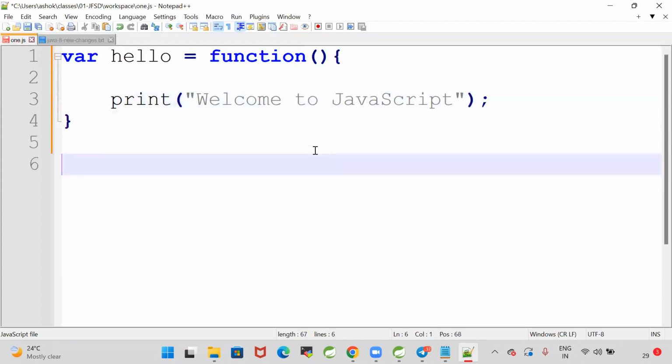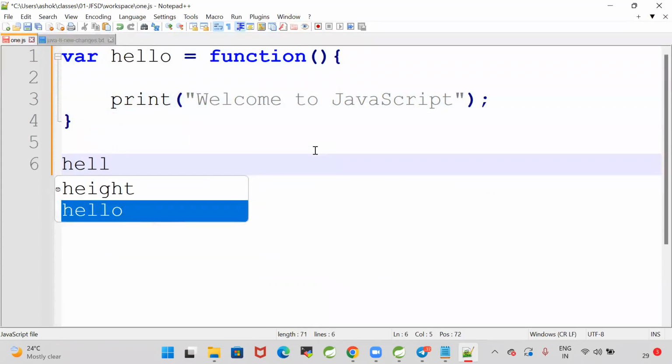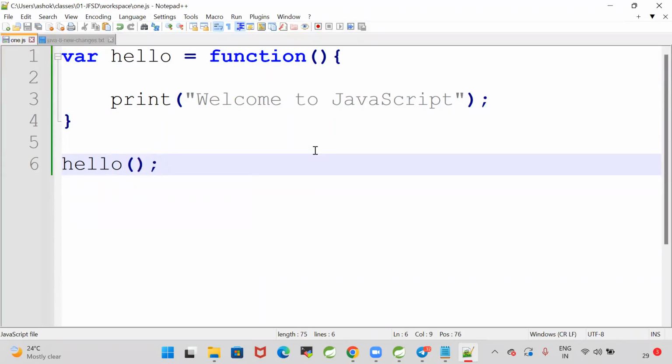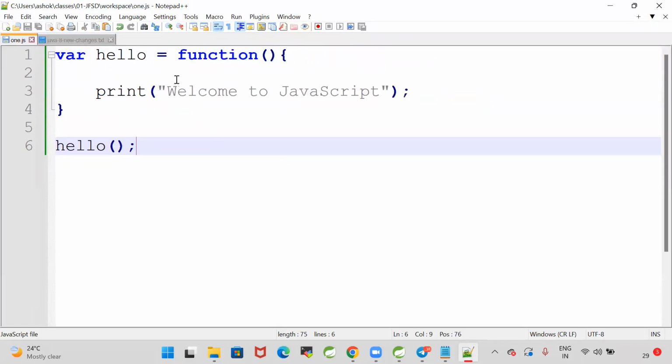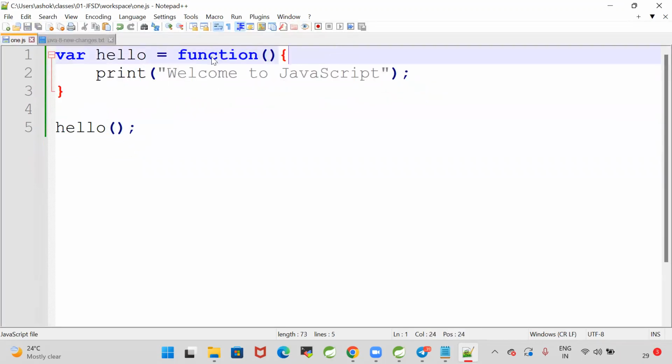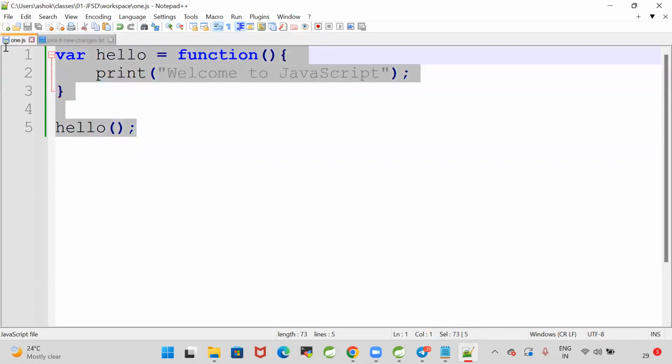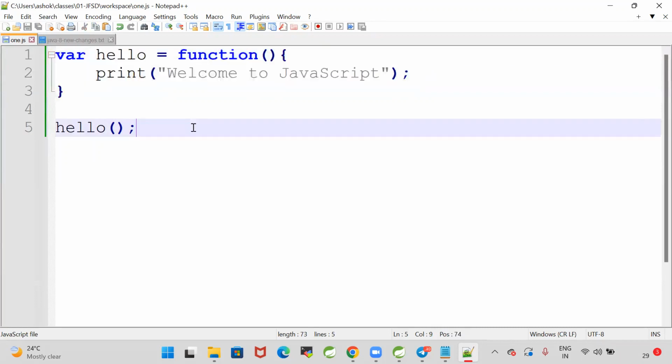Welcome to JavaScript. And I want to call that function. Okay, I'm calling that function. A function is stored into a variable and I am calling that function by using this variable. Can I call this an anonymous function stored into a variable in JavaScript? Yes, we are writing one anonymous function in JavaScript and storing it into a variable. By using that variable, we are calling the function.